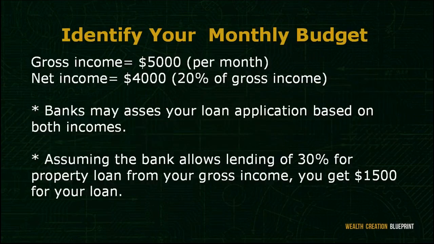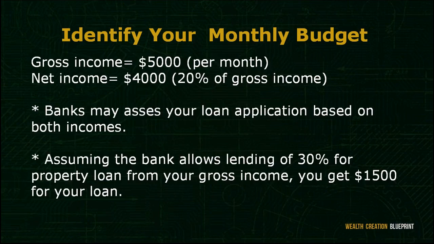The first way is to identify your monthly budget. Only purchase what you can afford, as you would not want your expenses to exceed your cash flow. First, identify your gross income, which is the salary that you receive at the end of every month. For example, you earn $5,000 US per month, and this is your gross income, which is the income you earn without any deductions or expenses.